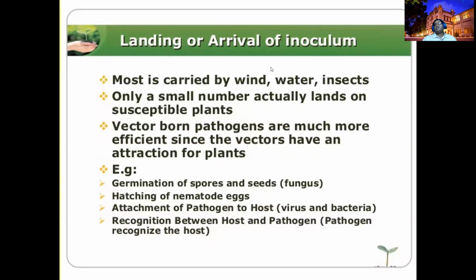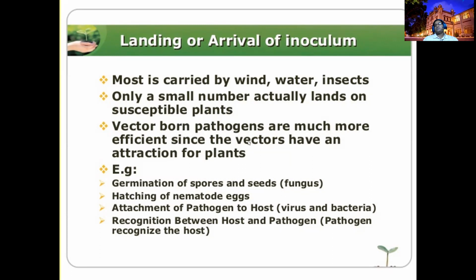So the landing and arrival of the inoculum is mostly carried by these factors: wind, water, and insects. Only a small number actually land on the susceptible plant. If the fungus is producing 1 million spores, maybe 10 to 15 spores will reach the host surfaces. The others will die. That's why these pathogens produce a lot. If even 1 or 10 is there, that is enough to create a big loss.